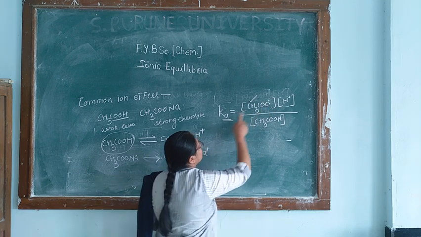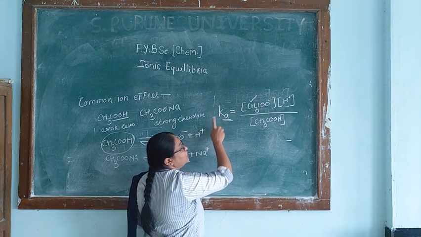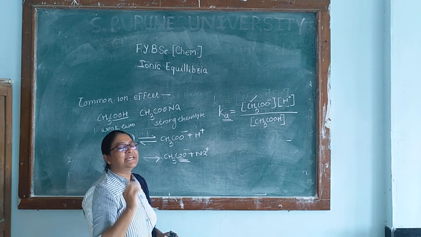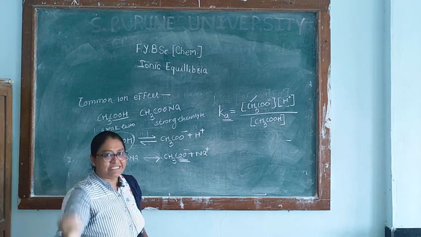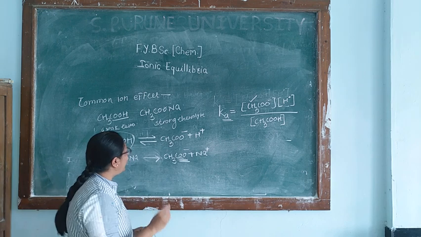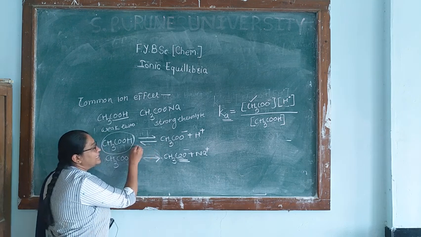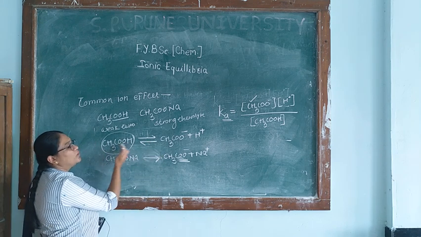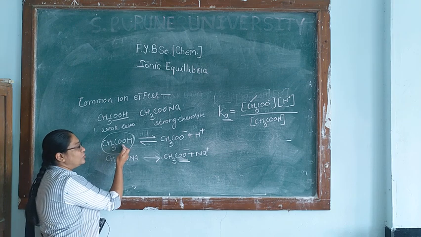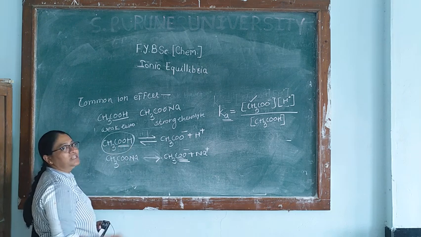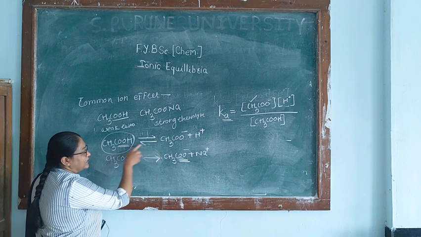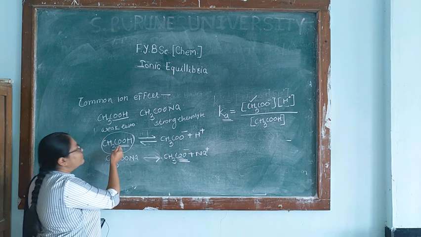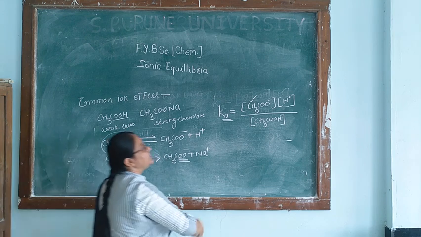If this concentration is increased, the value of the equilibrium constant will no longer remain constant, but the equilibrium constant has to be constant once the equilibrium is established. So for that purpose, what happens? The backward reaction rate increases. We say that the equilibrium is shifted towards the left side, to the reactant side, so that more concentration of the unionized form is formed. The backward reaction rate increases. These ions again come together and form the unionized form, and its concentration increases.